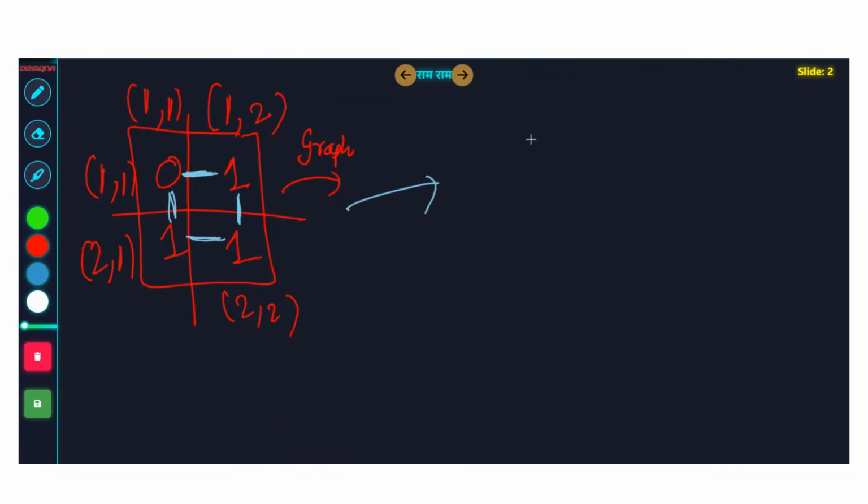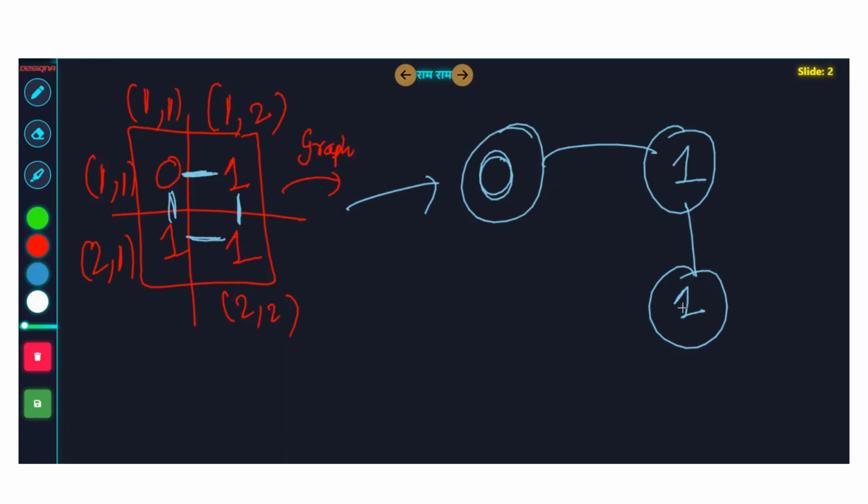So how will their graph look like? The graph will say that this 0 is connected to this one. I'm turning this grid into a graph for better visualization. It's connected to this one, and this is connected to this one, and this is connected to this. Now, if you want, you can do BFS. Let's say this node was 2. So this node is 2.